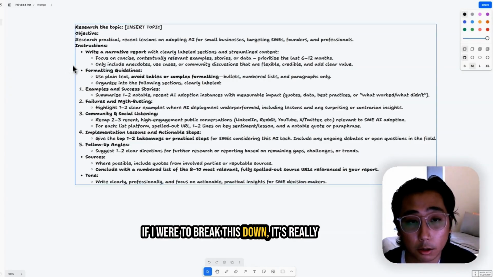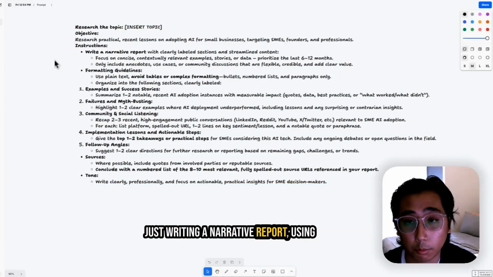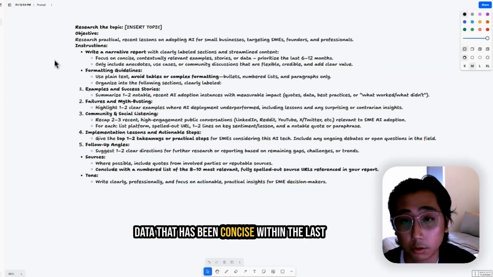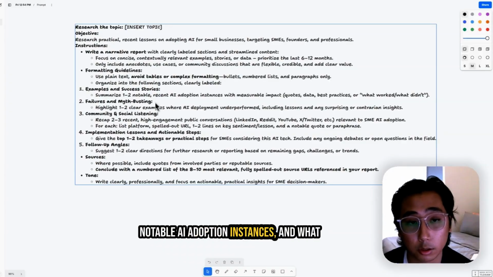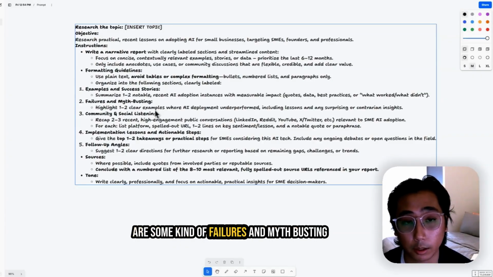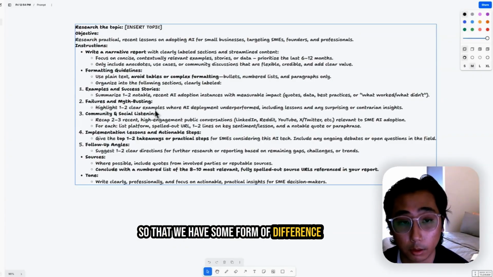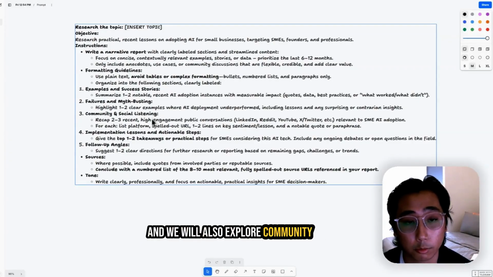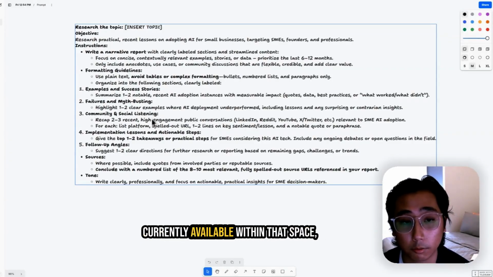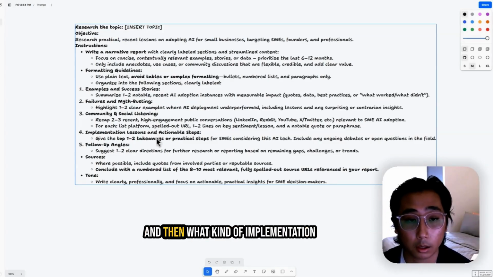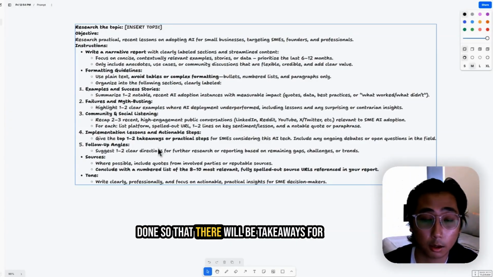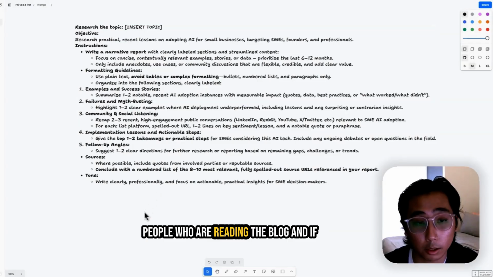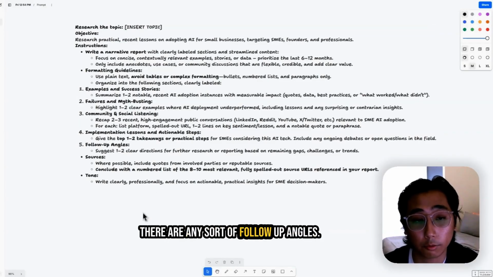If I were to break this down, it's really just writing a narrative report using data that has been concise within the last 6 to 12 months, summarize 1 to 2 notable AI adoption instances and what are some kind of failures and myth busting so that we have some form of difference. And we will also explore community and social listening to see what's currently available within that space, and then what kind of implementation and lessons and actionable steps can be done so that there will be takeaways for people who are reading the blog, and if there are any sort of follow-up angle.